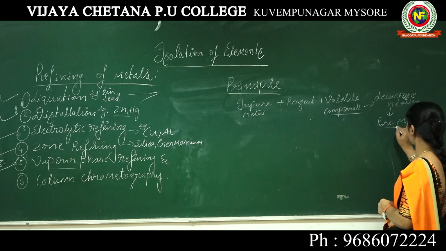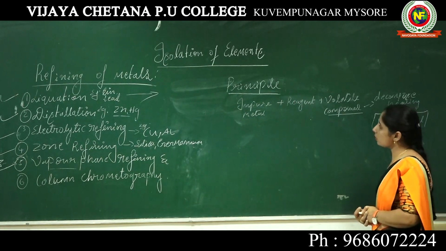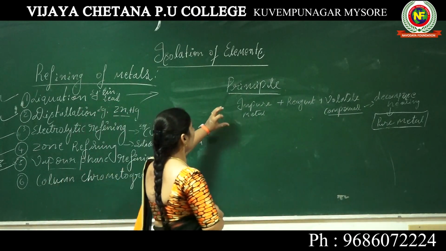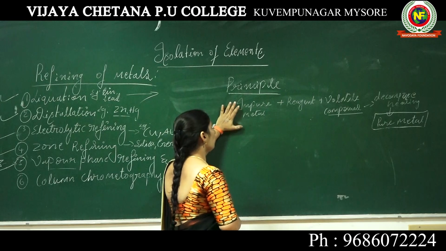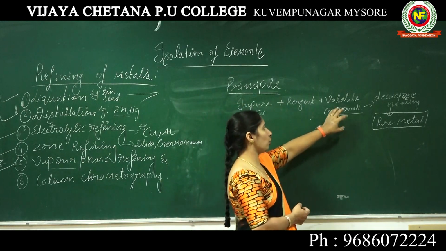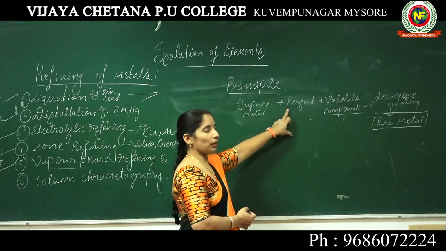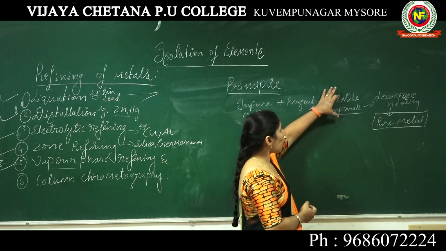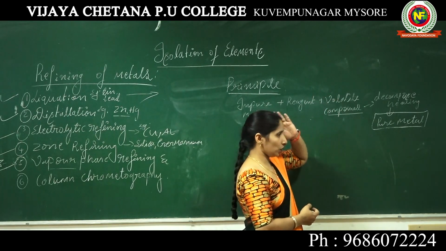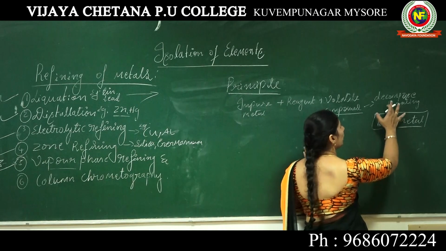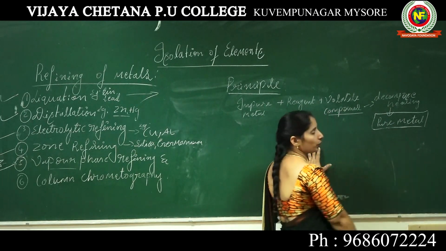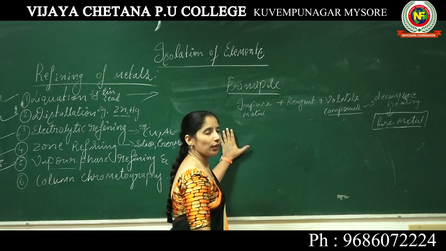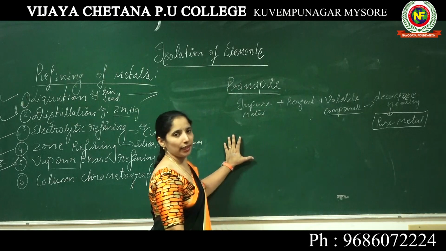Decomposes while heating to get the pure metal. So this is the principle of vapor phase refining. First, we have an impure metal. For that impure metal, there will be the formation of a compound. When this impure metal reacts with one of the reagents, it gives a volatile compound. This volatile compound will again decompose, it will break up, on heating to give the pure metal.